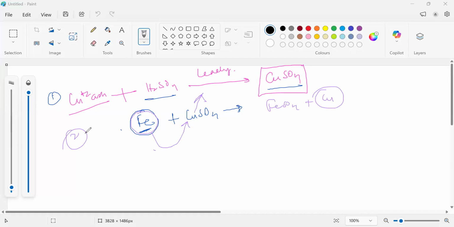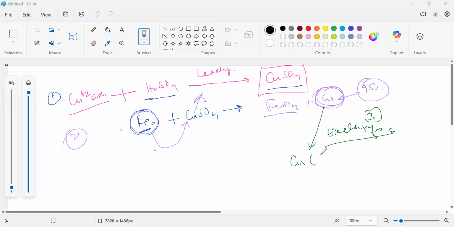The scrap iron will be doing what? The displacement reaction. Iron is higher than copper, and we're displacing to FeSO4 plus copper, right? We get the copper, but here copper is approximately 95% pure. We take the copper and after that we use electrolysis to refine it. This is the third step, electro refining. Is it clear to you? And we're getting copper which is almost 99.99% pure. Everybody is clear? If anybody has any question, please tell me.